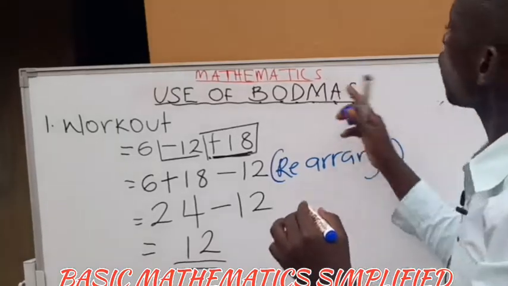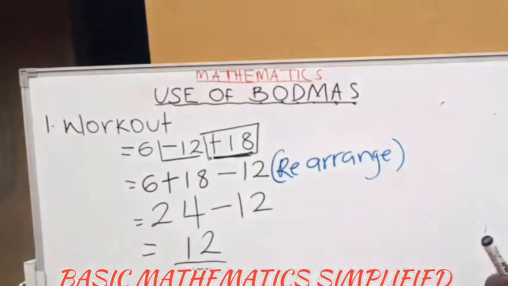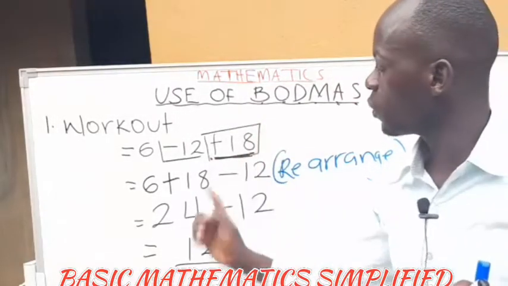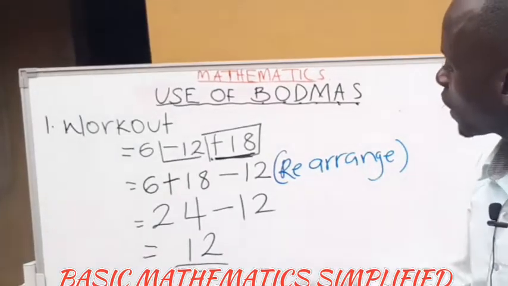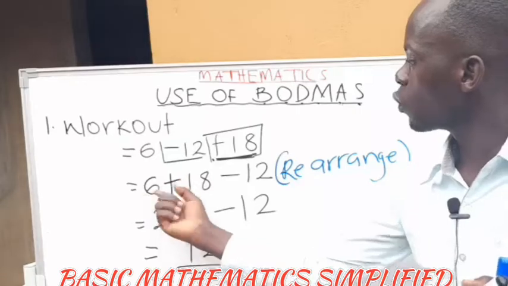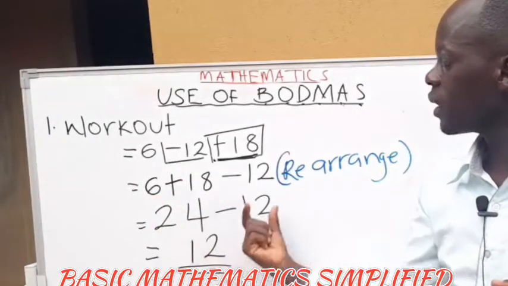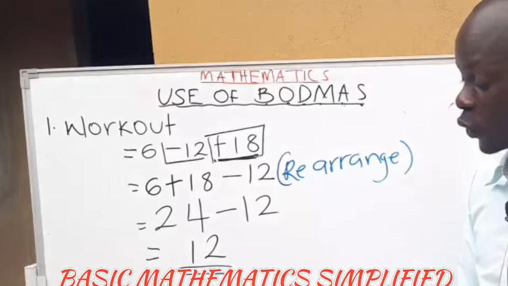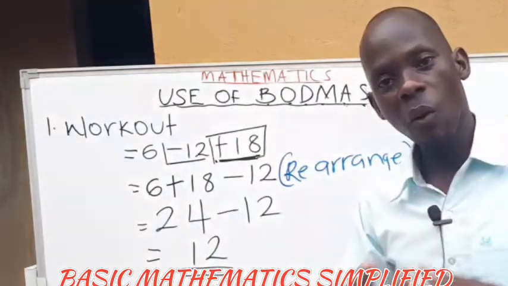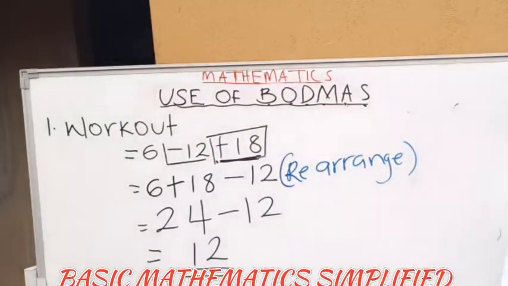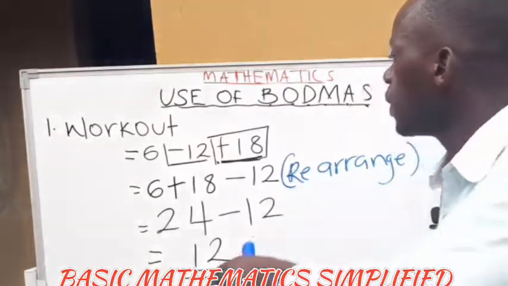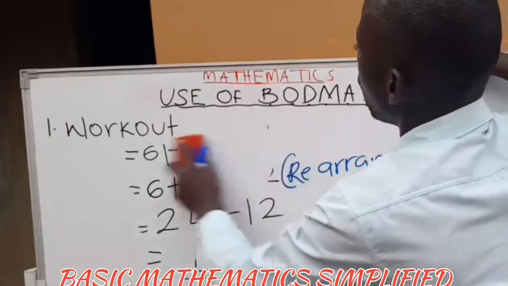I have started from this confusing part because I know where people always get challenges from. As we move on, we shall also look at the other ones. But I want us to emphasize mostly on this. When they tell us 6 minus 12 plus 18, you rearrange. You bring the plus addition to what you already have at hand. That is 6 plus 18 minus 12. That is 24 minus 12, which gives you 12. This is a very simple working, and I want you to be very careful. Members, I want us to learn this very well. At the end of it all, I want you to appreciate that you have really learned a lot. That will give us a very high platform.